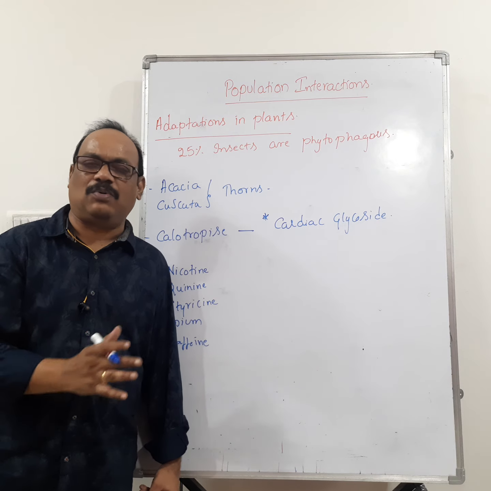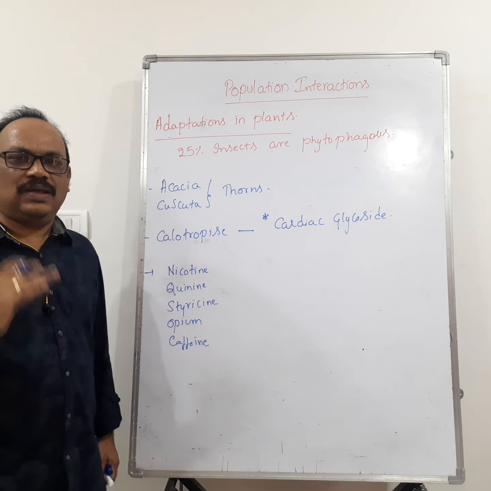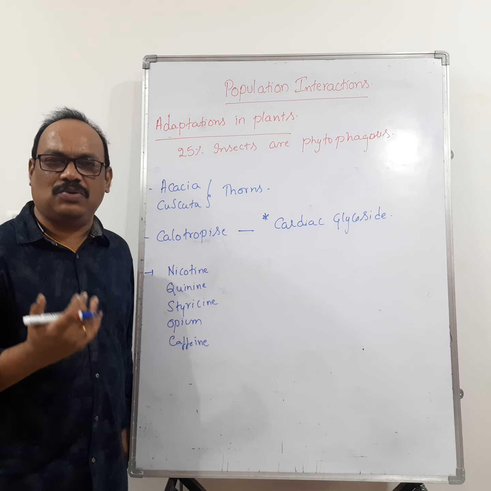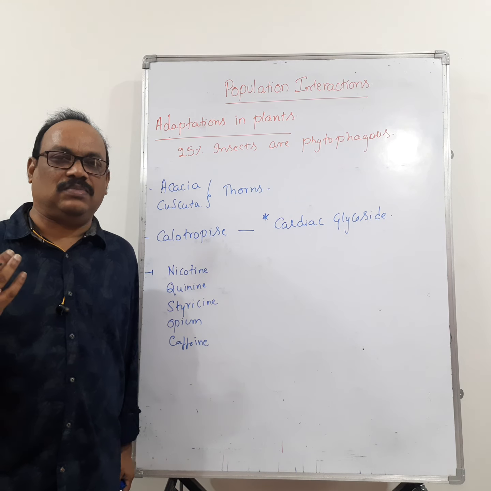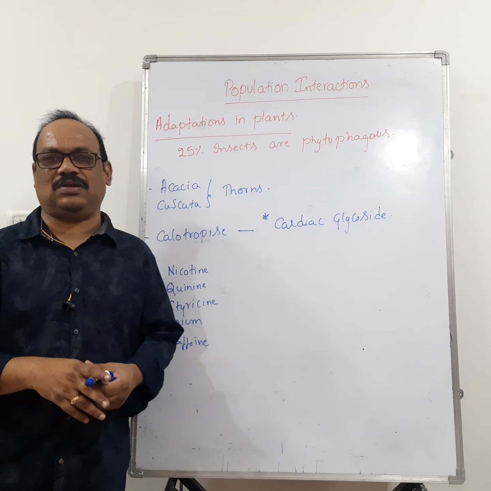So, this is about the types of predation and the role of predators in nature. In the next class, we go for commensalism, mutualism, and amensalism. So for today, this class is over and we'll continue in the next class. Thank you very much.